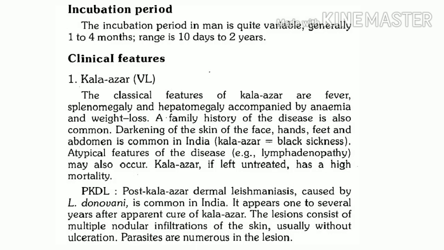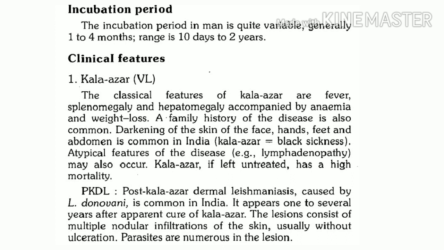What is the incubation period of leishmaniasis? It varies from 1 month to 4 months. This is the average incubation period, but it may range from 10 days to 2 years. Clinical features of leishmaniasis: there are 3 important forms.